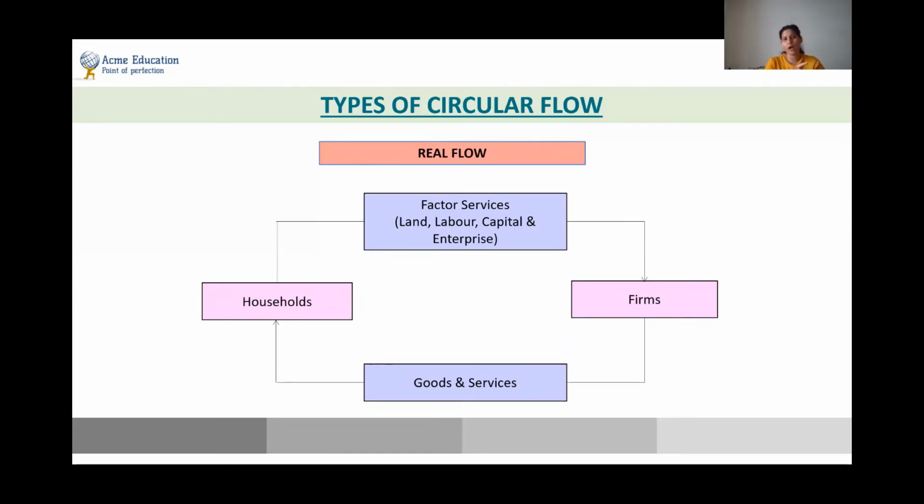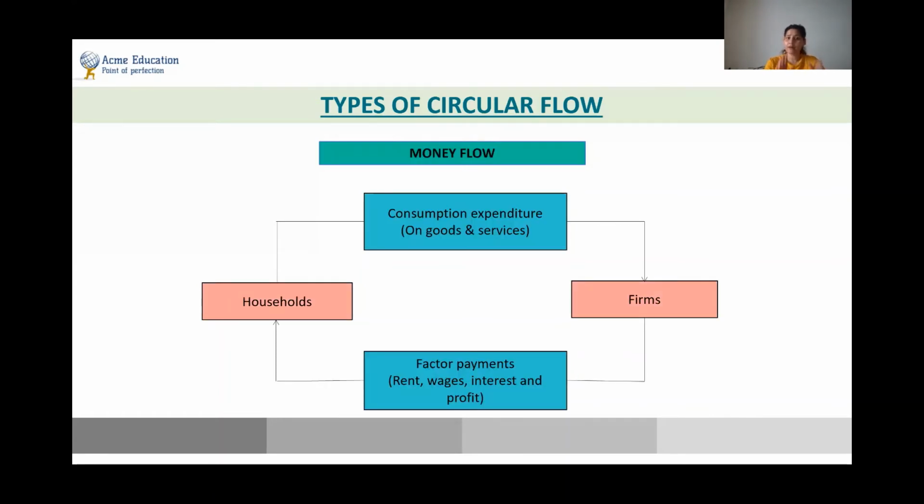In case of real flow, again there is a cycle which is happening, which means that first the household is providing the land, labor, capital, entrepreneurship to the firms, which is a real flow, and the firms in return are providing the goods and services to the household, which is a real flow. Money flow is also happening in the cycle. If you see that household are providing the money to the firms, and the firms provide the payment in the form of rent, wages, interest, and profit to the household, so the entire cycle gets completed.